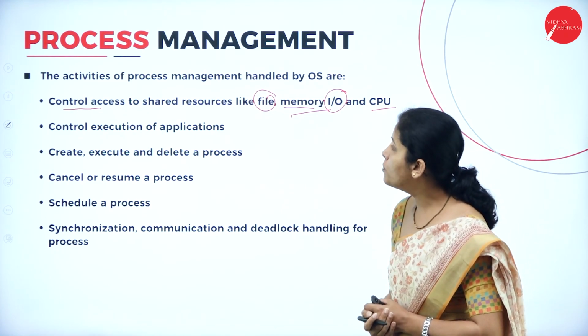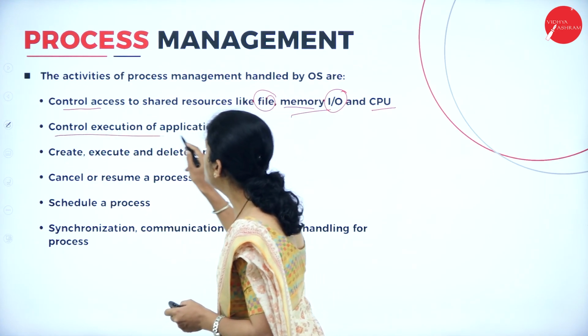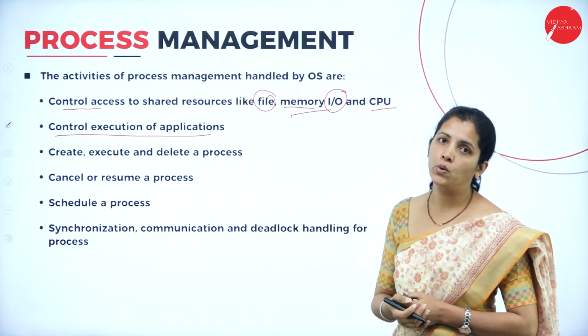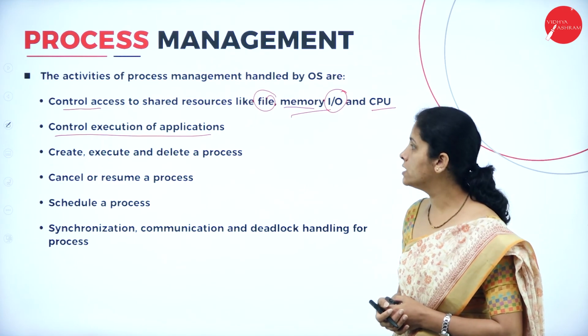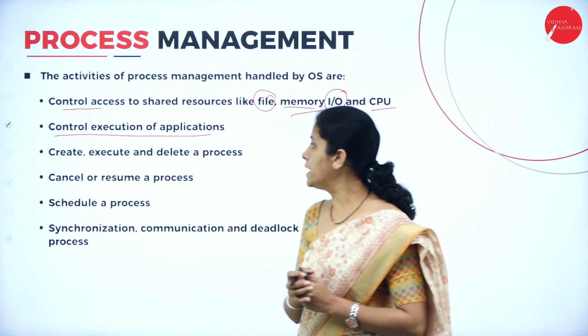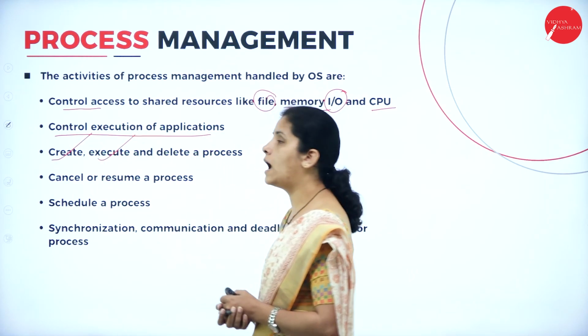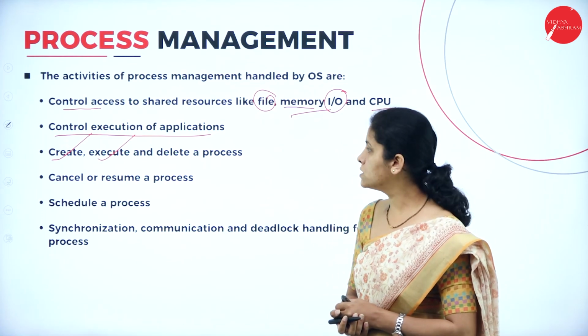Now, the job of the operating system is to control the execution of programs or applications. Along with that, it's also responsible for creating a process, executing a process and deleting a process.